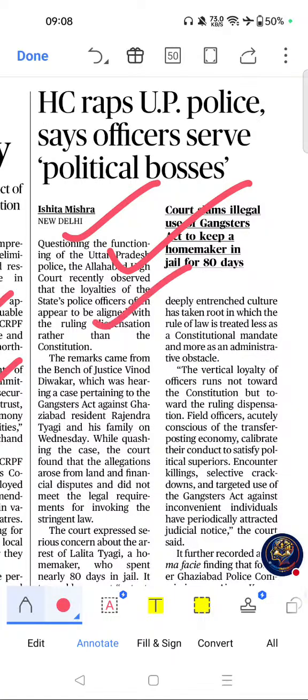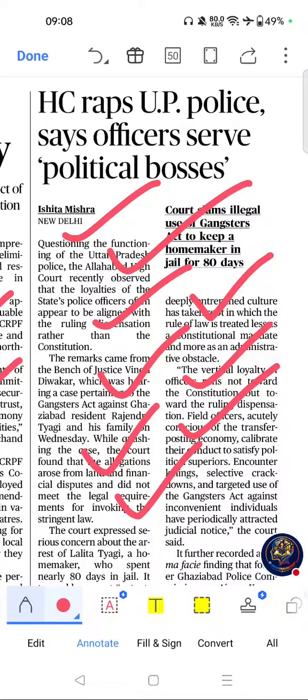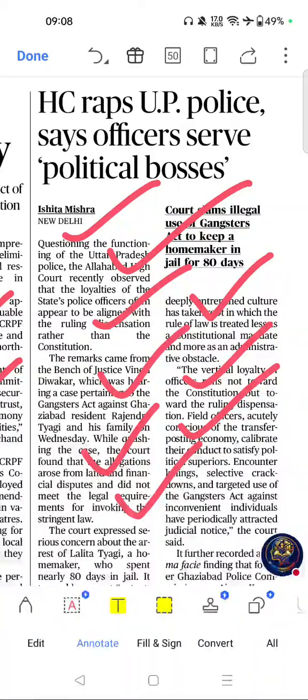Rule of law and constitutional accountability are core GS2 themes. Judicial observations often become important mains examples and are frequently relevant in ethics and governance answers. Key themes are police reforms, rule of law, misuse of laws, and constitutional accountability. Please go through this topic.